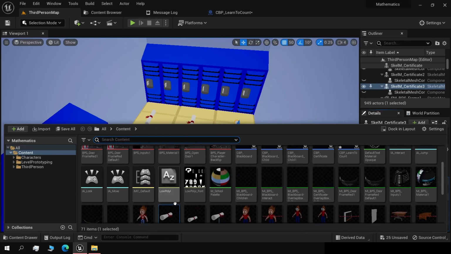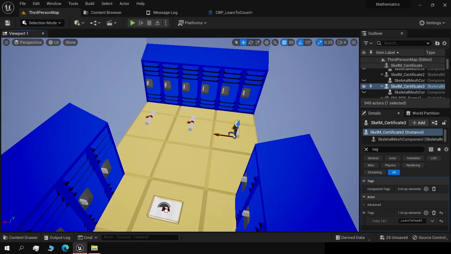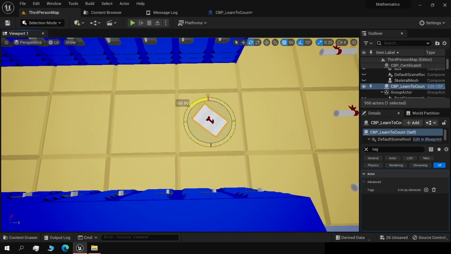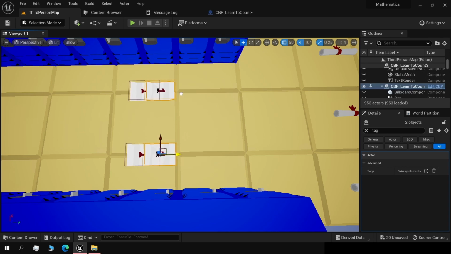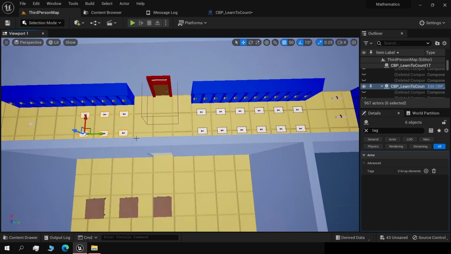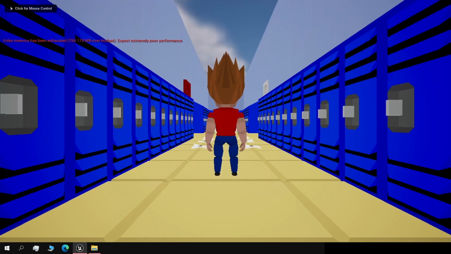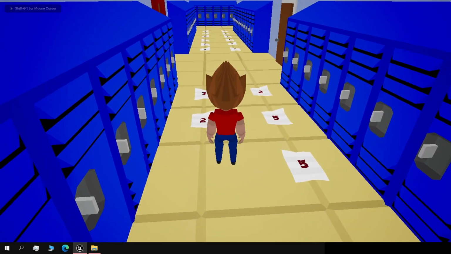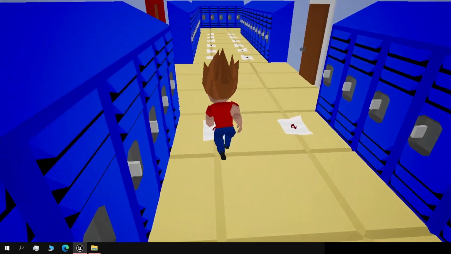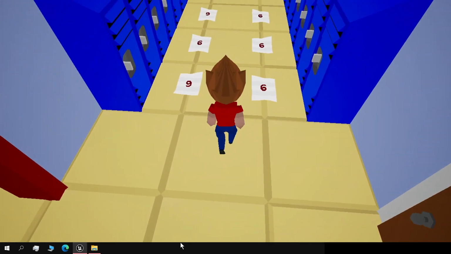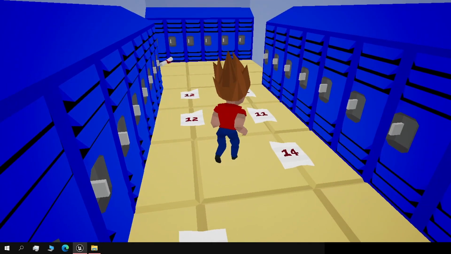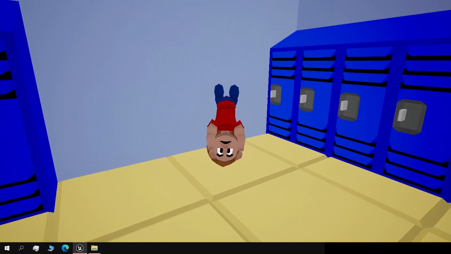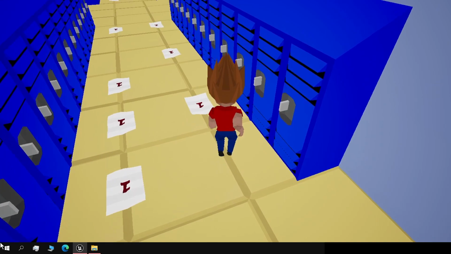Now we can place the learn to count actor and see if it works. Now we'll place them in the hallway. But with your hallways, you have to make sure that it doesn't overlap with other dynamic actors. Okay, so Alt P to play. F11 for full screen. See if it works. So 1, 2, 3, 4, 5, 6, 7, 8, 9, 10. There you have our rewards. And if we collect the wrong one, it returns to 1.